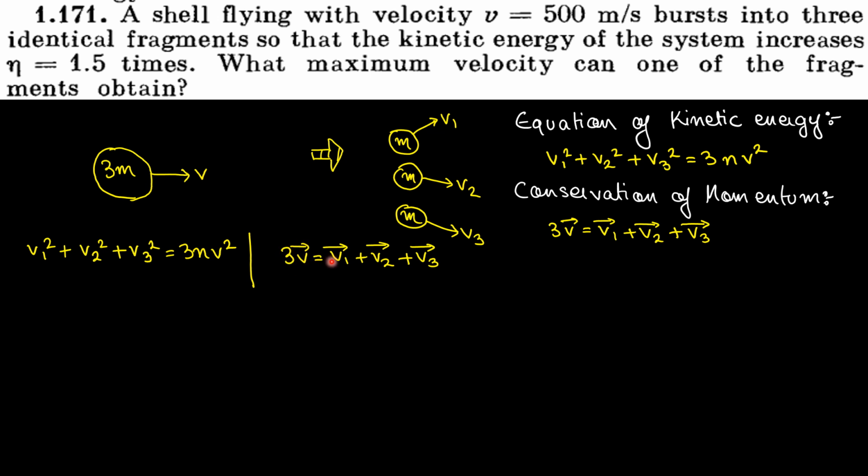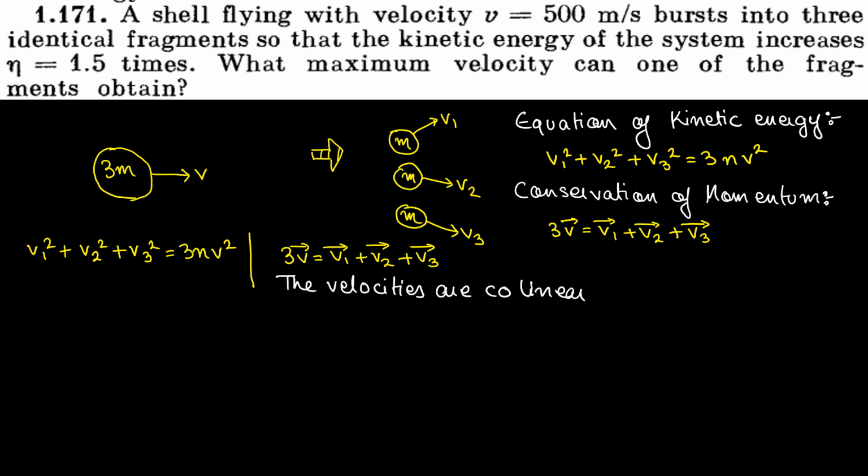To obtain the maximum value of 3v, what must be the angle between v1, v2 and v3? They must be 0, no? So all three vectors must be along the same line. Then only when you add them would the resultant be the maximum value, isn't it? So from this equation, I get the idea that the velocities are collinear. All the velocities lie in the same line.